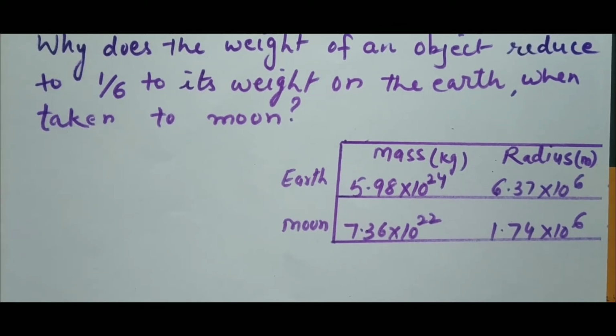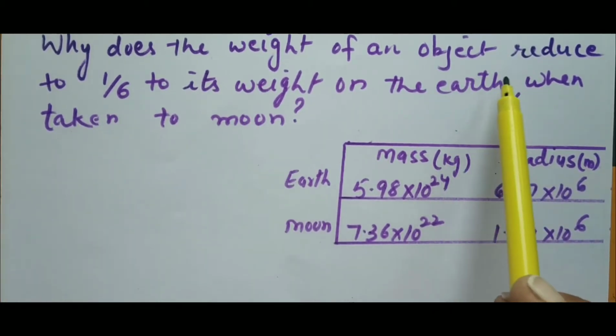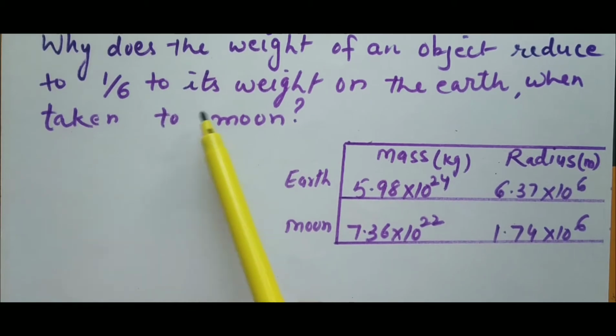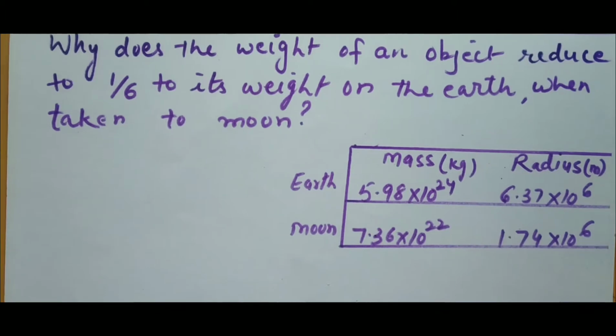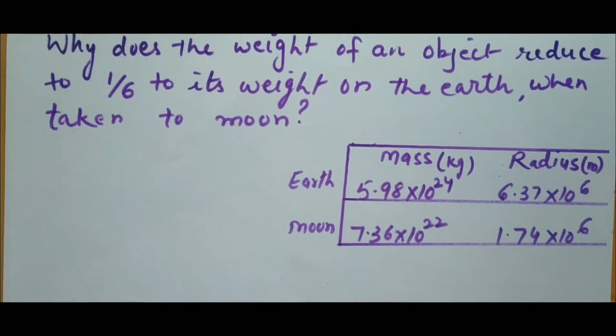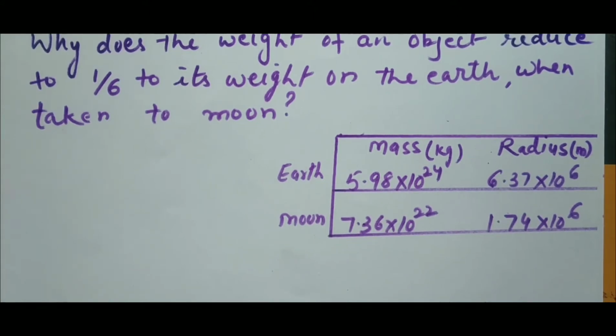Today we are going to discuss a very important topic, that is, why does the weight of an object reduce to 1/6 of its weight on the earth when it is taken to the moon? किसी भी ऑब्जेक्ट को जब हम अर्थ से मून पर लेके जाते हैं तो उसके वेट में रिडक्शन हो जाती है. हाउ मच? It is 1/6 of its weight on the earth. Now let us try to find why does it happen.